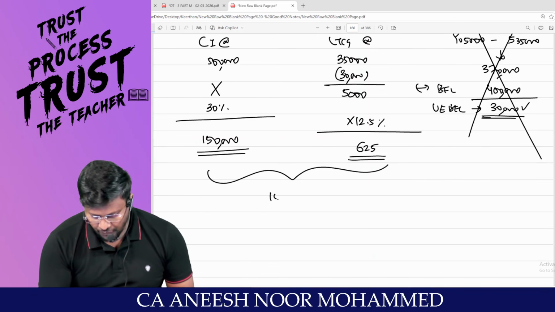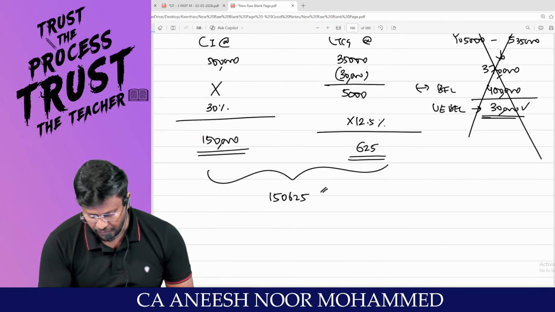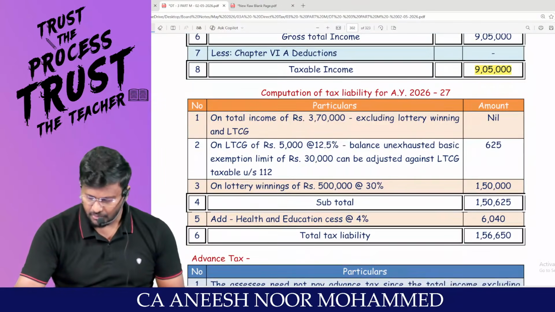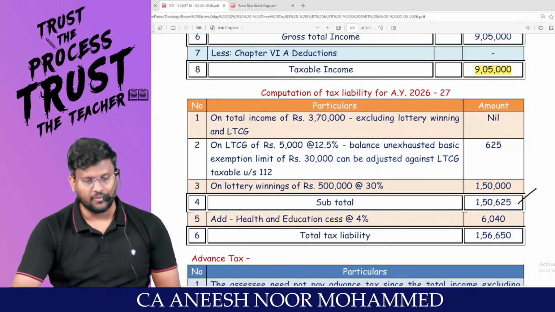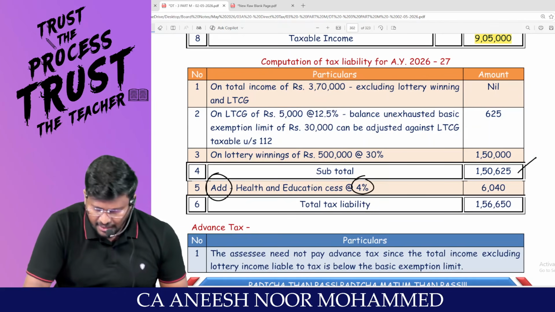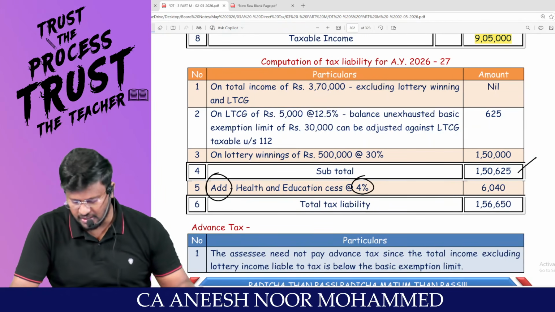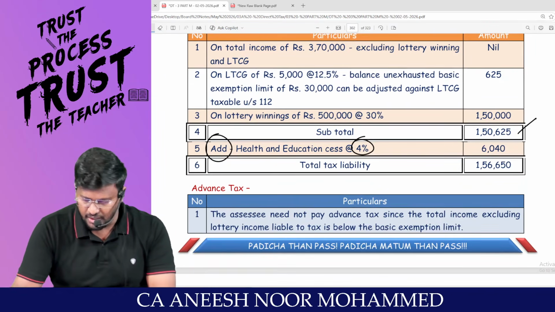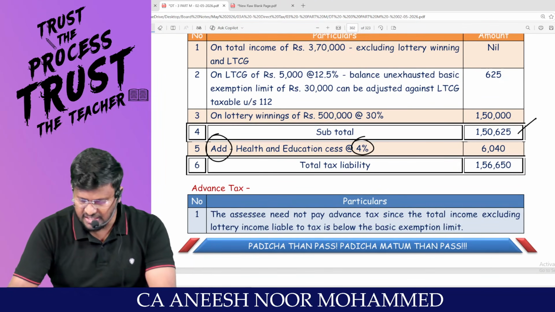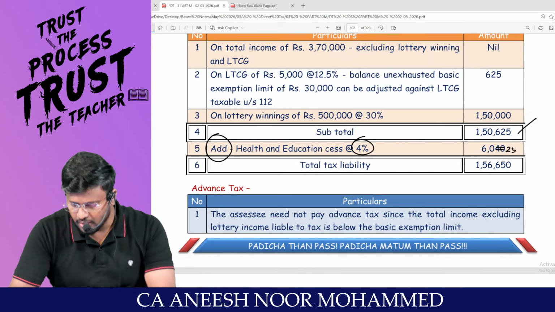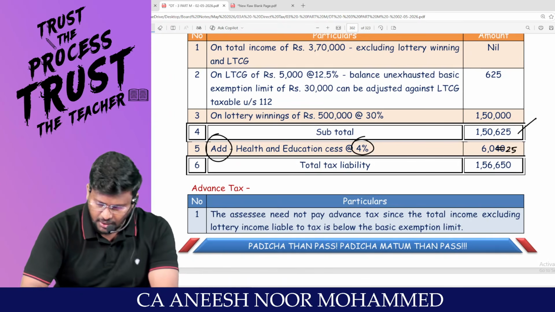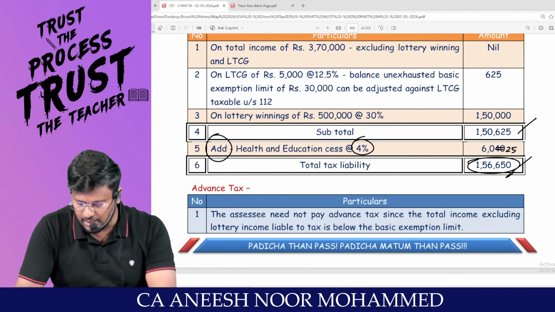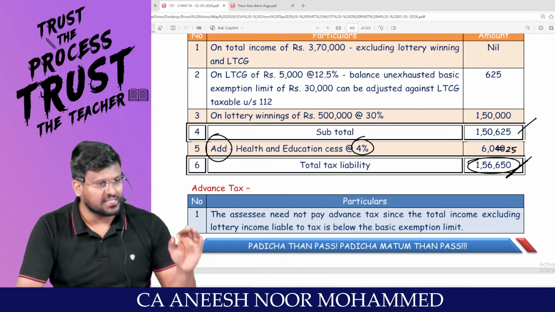So 1,50,625 is the tax payable. Totally you are liable to pay 1,50,625. And health and education cess at the rate of 4%. So 1,50,625 into 4% comes to 6,025. Am I right, sir? So 1,50,625 plus 6,025 comes to 1,56,650 is the total tax liability.